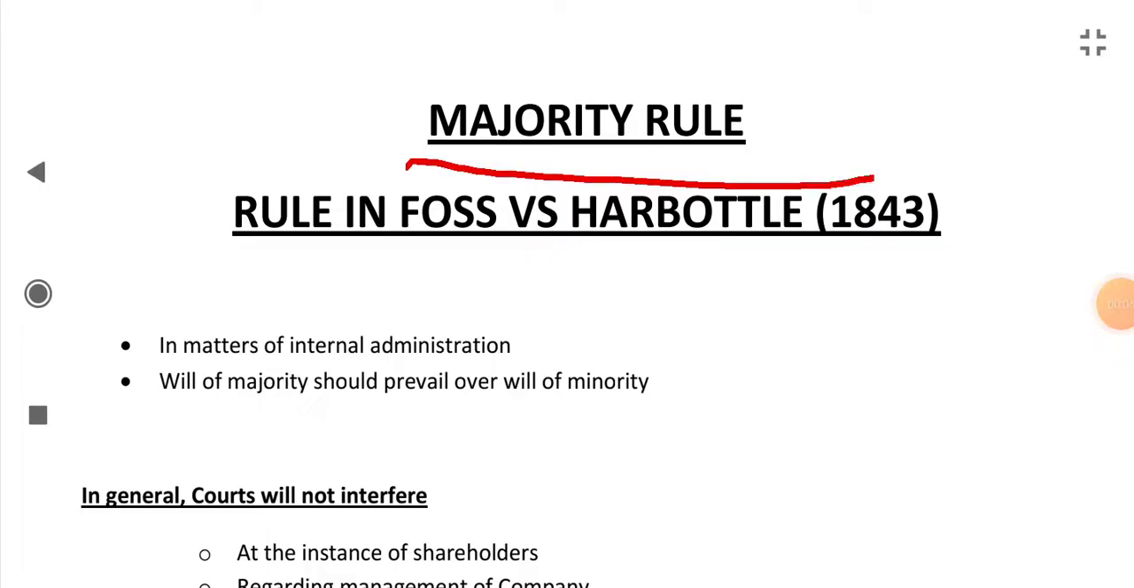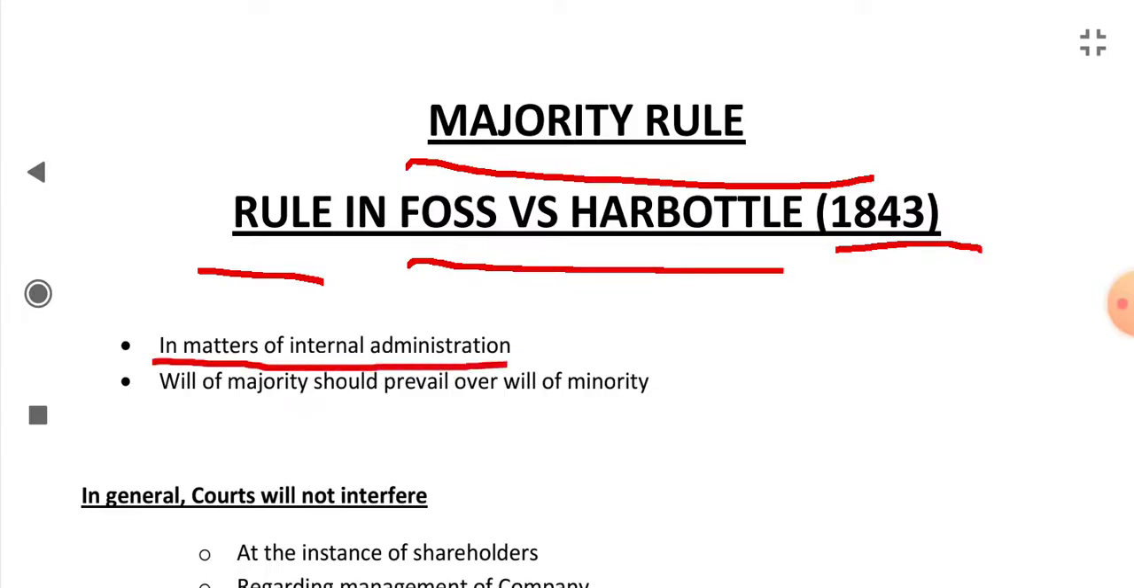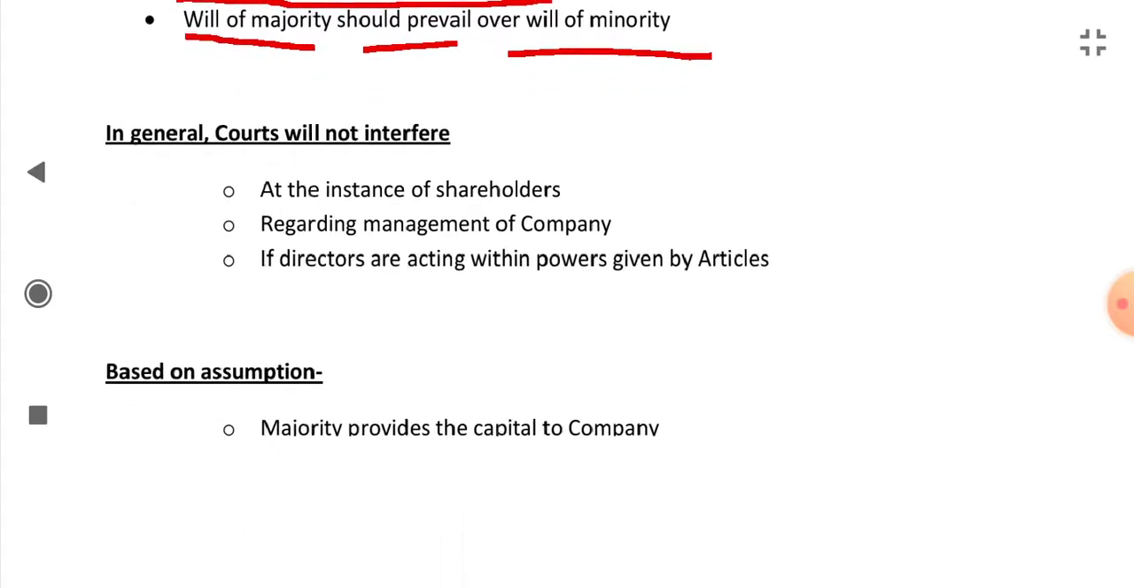Majority rule. What is majority rule, or the rule established in Foss versus Harbottle 1843? It says, in matters of internal administration, the will of majority should prevail over the will of minority. This is known as majority rule.